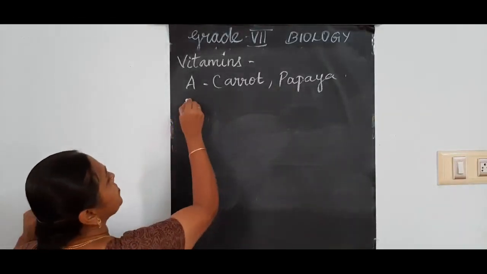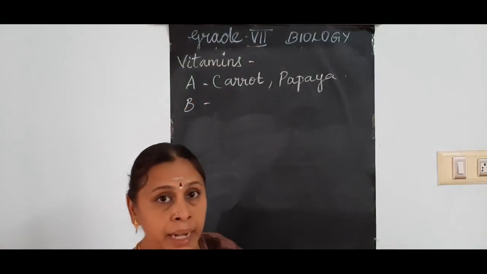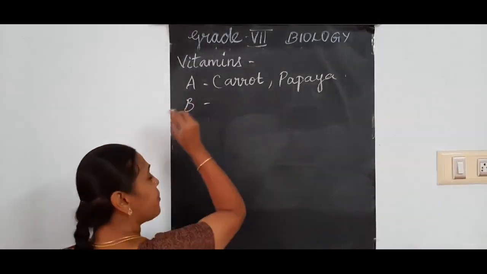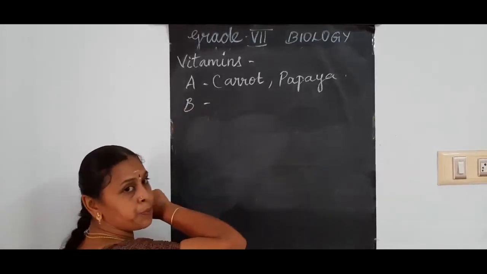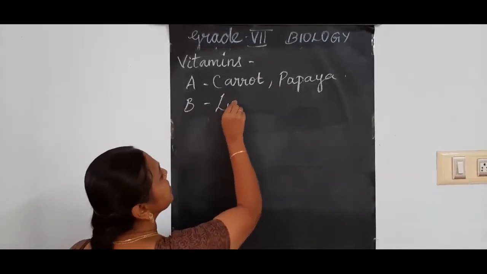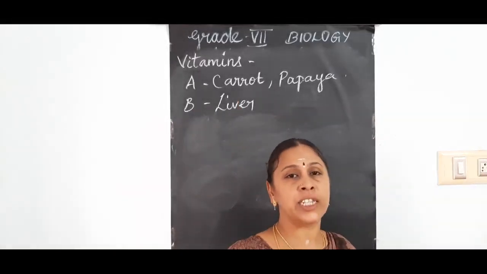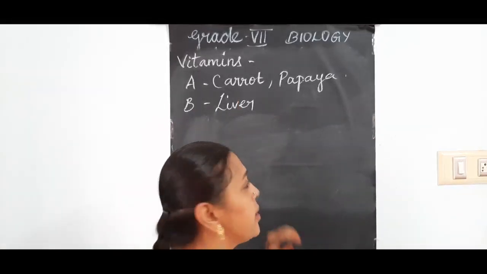Next, vitamin B. In what food is vitamin B present? Liver. In goat's liver. Those who eat non-vegetarian food will know that liver.